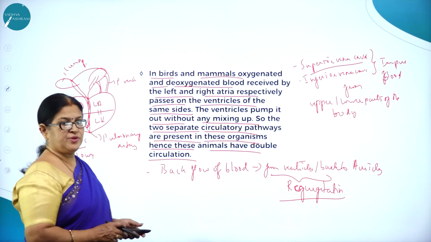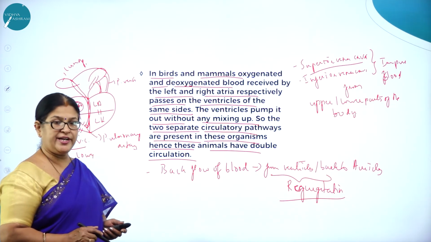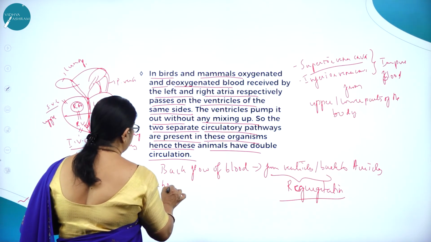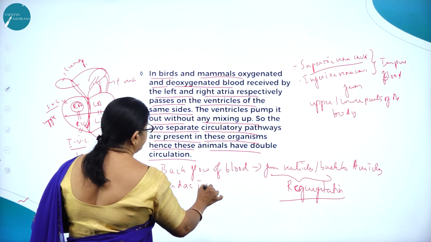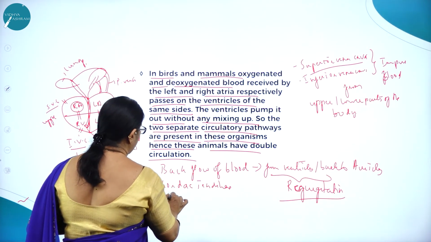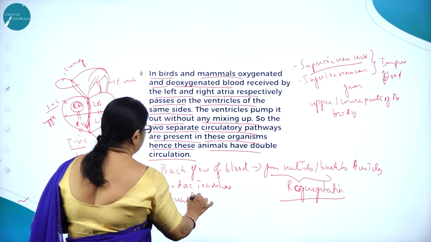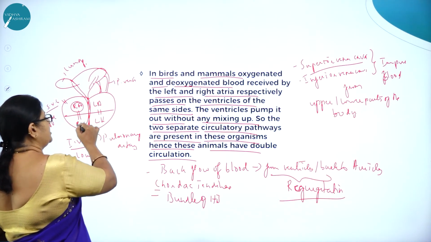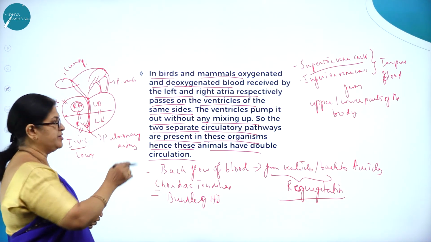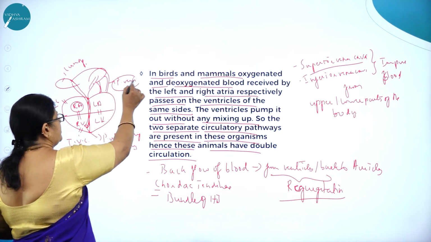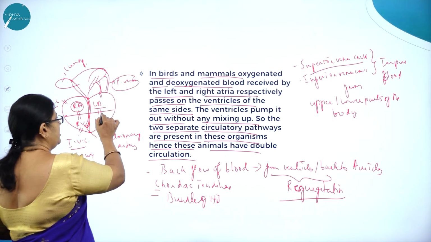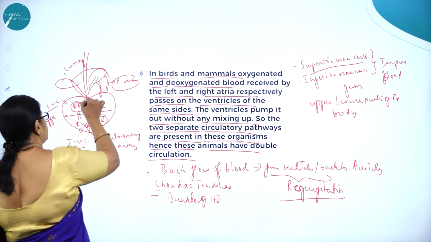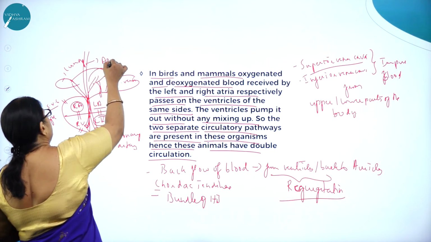So from here, as we know, there are very important structures called chordae tendineae and the bundle of His muscles. These two will help in this. From the pulmonary artery, the blood flows into the lungs for purification. From there, the purified blood is carried by the pulmonary veins and poured into the left auricle. From the left auricle, it flows into the left ventricle. From the aorta, this is the aorta, the main supply, it is supplied to the body.